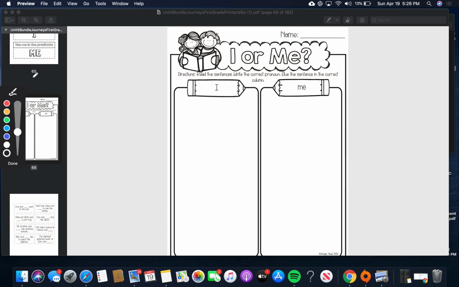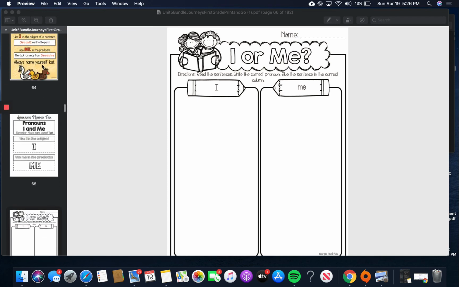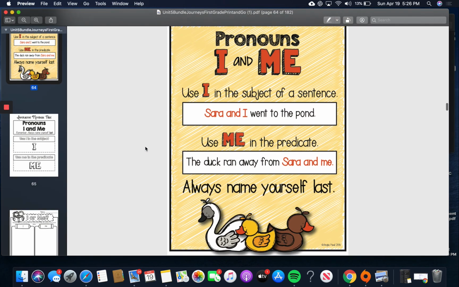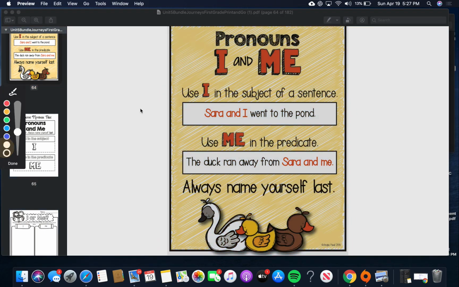I'm going to go back to the rule page just so you can see one last look at this. You're going to use I, first grade. You're going to use I in the subject of the sentence, what the sentence is about, I, and you're going to use me in the predicate of the sentence, which is often at the end, not always, and you're always going to name yourself last, me or I.